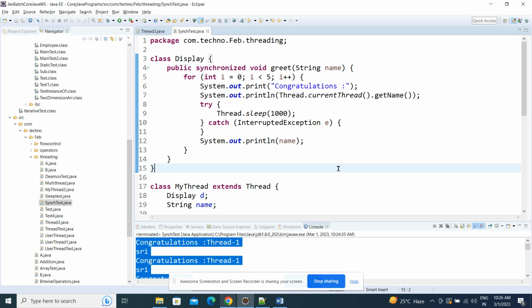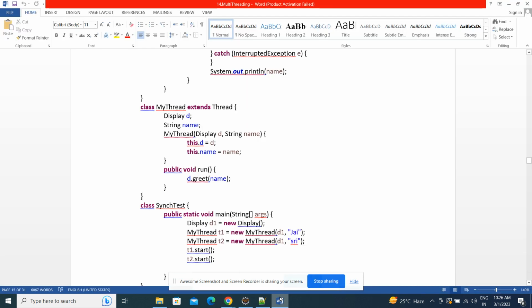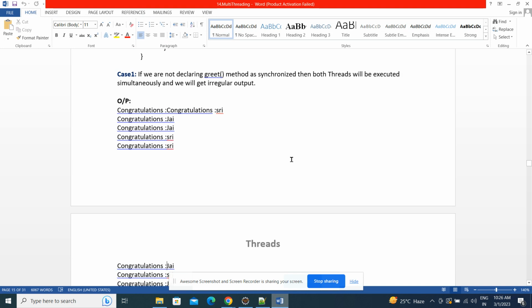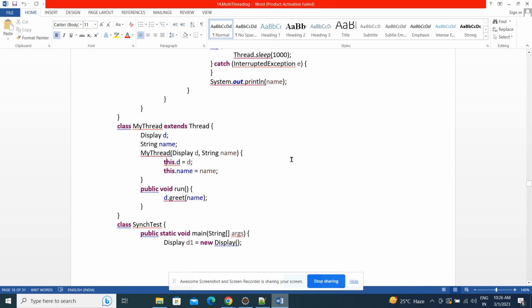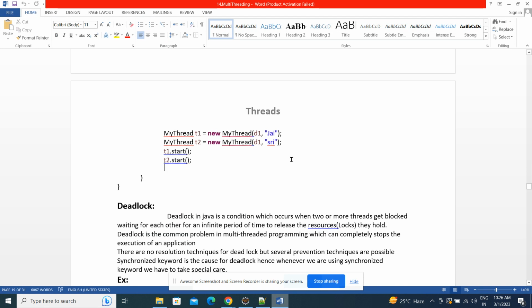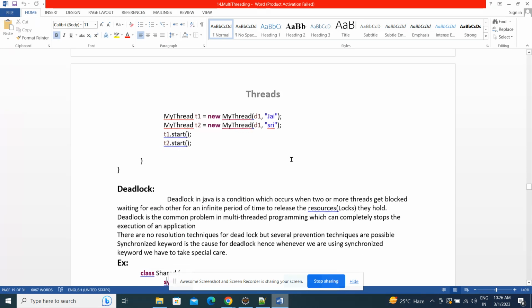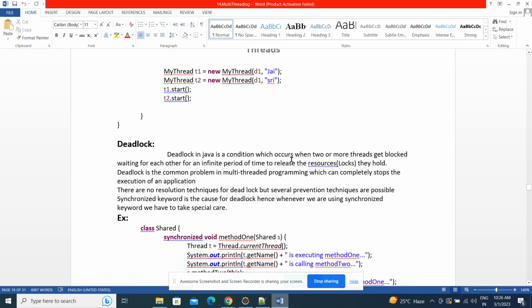Today the new topic is, not a new topic, inside multi-threading only. The topic is deadlock. What is meant by deadlock? Deadlock means, let's say, two threads are trying to access the same resources. Two threads are trying to access the same resources.